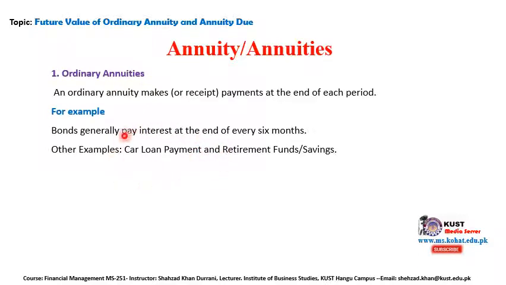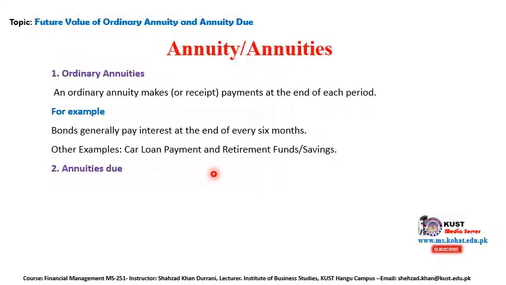For example, you bought a car, and you are paying the loan after every year, after every 6 months, or after every month. Retirement funds or savings, for example, you have a saving account for that, and you are receiving it at the end.